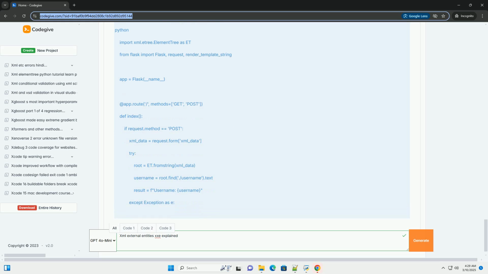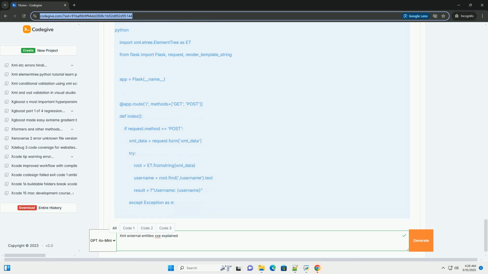How OOB XXE works. 1. The attacker sets up a web server on a publicly accessible IP address. 2. The attacker injects an external entity that attempts to make an HTTP request to the attacker's web server. The request includes the sensitive data as part of the URL or in the request body.